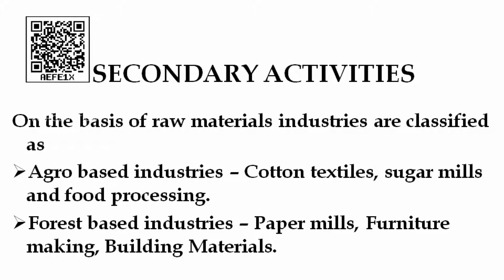And building material: windows, doors and all those things are mostly made out of wood, which you get from the forest. So this industry also depends on the forest. These are the important secondary activity industries.